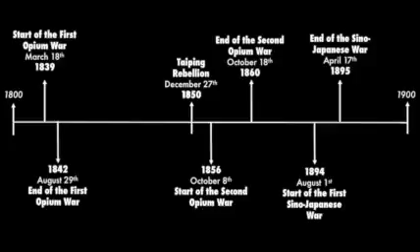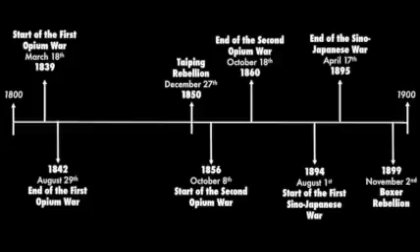And lastly, on November 2nd, 1899, the Boxer Rebellion rose. It was against the spread of Western imperialism and of Christianity in China. All of these events led to the fall of the Qing dynasty in 1912 and the establishment of a republican China.